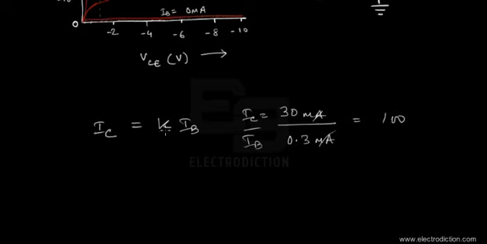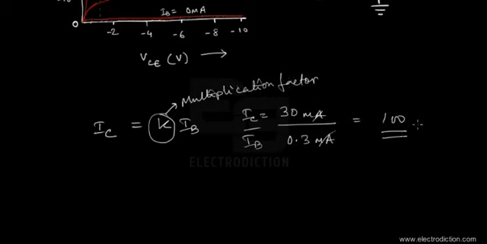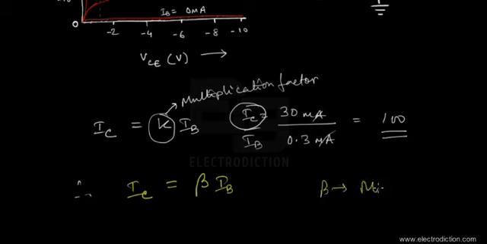So we can see that this K factor, which is of course defined as the multiplication factor over here, I'm just going to write it down over here, that's the multiplication factor, obviously multiplies the base current by 100 times to produce the collector current. So we can just write it down over here in some other color. Yeah, I'll just take yellow. So we can say that IC is about equal to beta times IB, where beta is of course the multiplication factor.